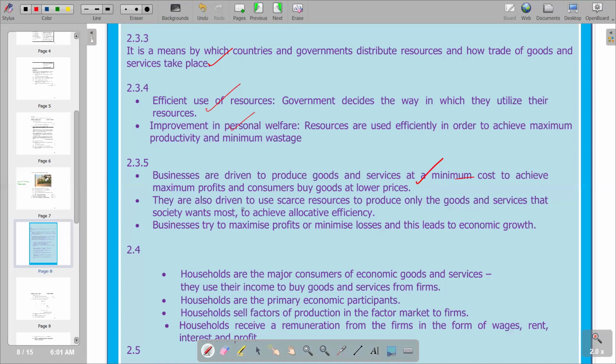The second point is saying they are also driven to use scarce resources to produce only the goods and services that society wants most, to achieve allocative efficiency. So obviously the issue of efficiency is coming in again, but in the form of allocative efficiency. Then you go to the last point: the business is trying to maximize profits or minimize losses, and this leads to economic growth. As they produce more, it is going to increase the total monetary value of goods produced in the economy. And if there's an increase, we are going to notice economic growth, which is also a benefit to the domestic economy.